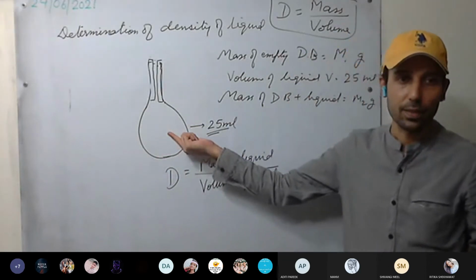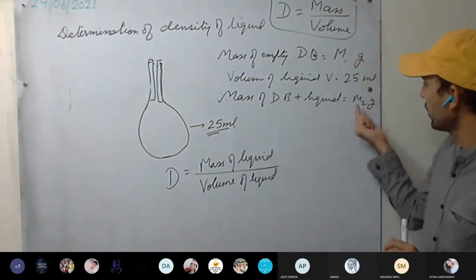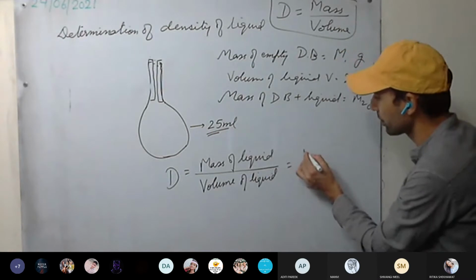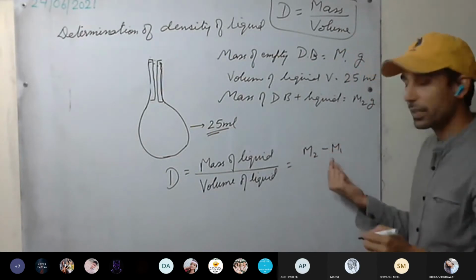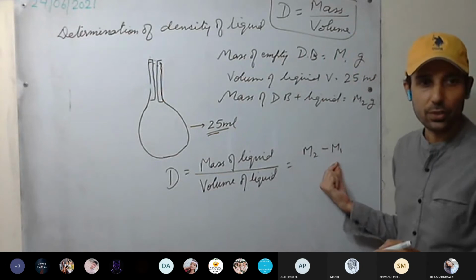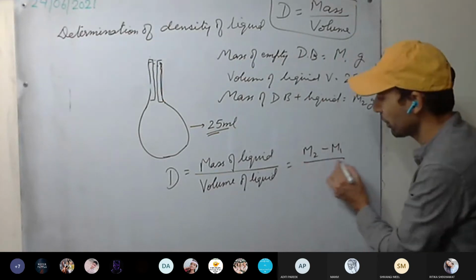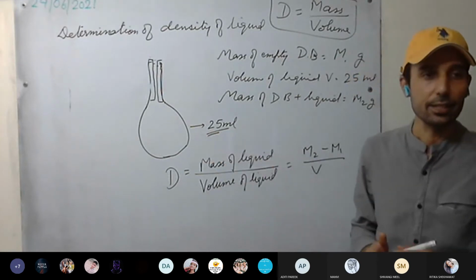Yes or no? So to get the mass of the liquid, what do we do? We subtract M1 from M2. Yes or no? M2 minus M1 will give us the mass of the liquid, divided by the volume of the liquid, that is 2500. This is clear?